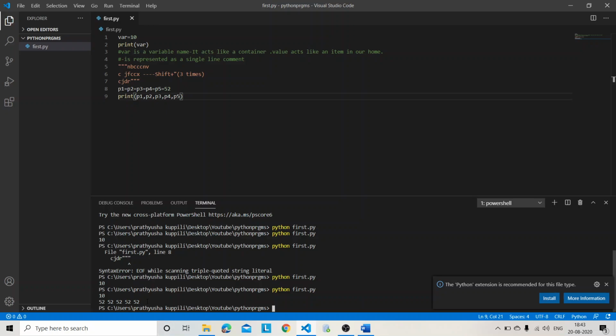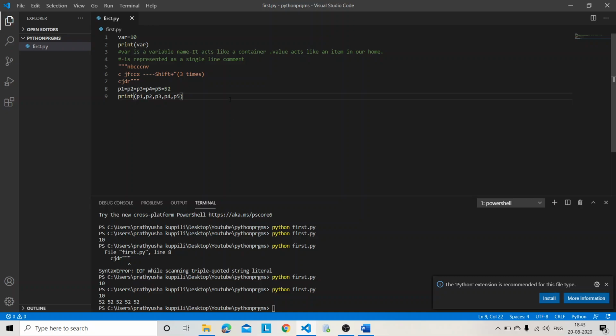See, I am getting all the values. So the length of the code will be reduced in Python. Am I right? Yes. Now you may face some issue like, what is this comma? Why are we using this? Because it separates this value and that value. It separates the variables. We can even call it a separator.